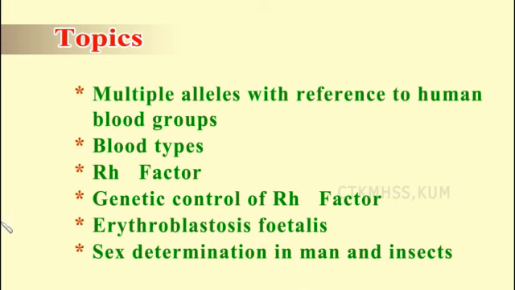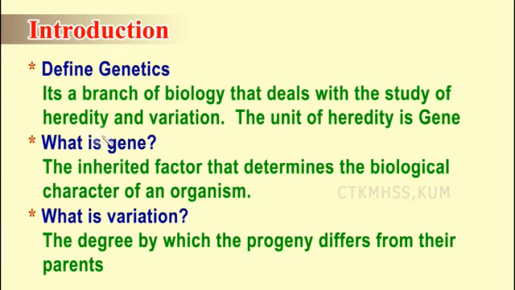So before we begin the lesson, we should know certain terms which are often repeated in this lesson. So first one, as we are going to learn about inheritance and all those factors related to that, we should know what is genetics. So genetics is a branch of biology that deals with the study of heredity and variation. Like how we have many branches in science, biology, genetics is one among that, and it deals with the study of heredity and variation.